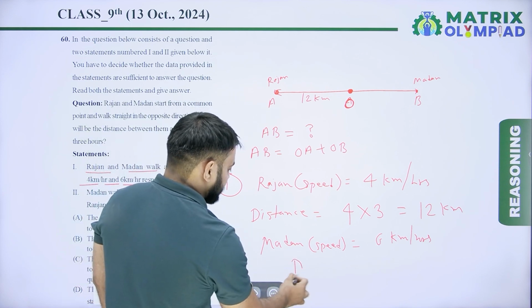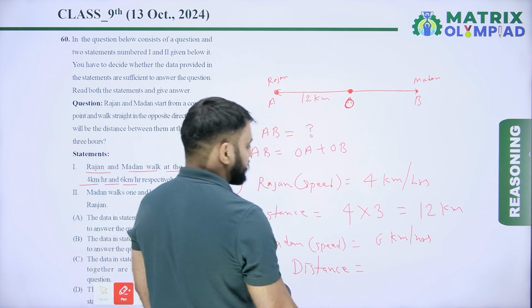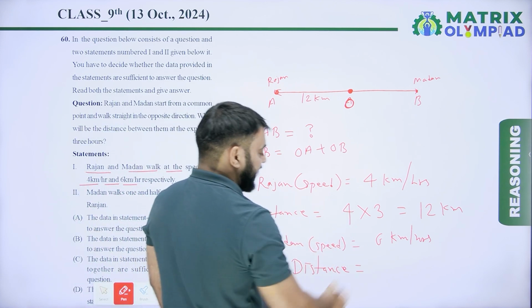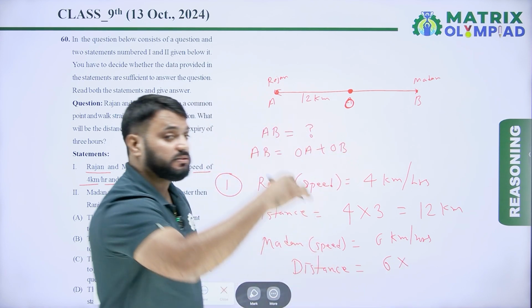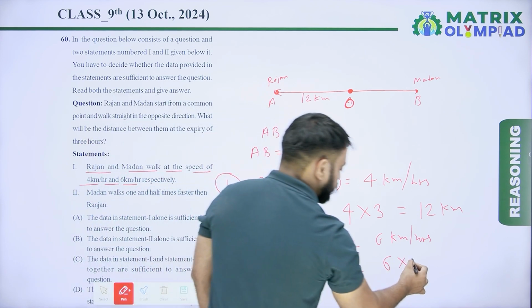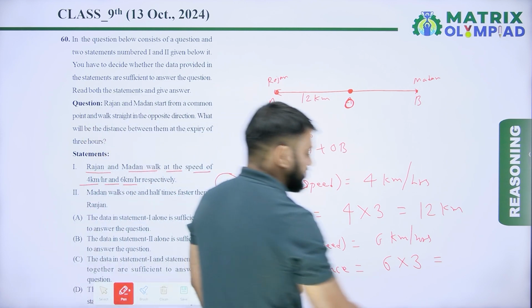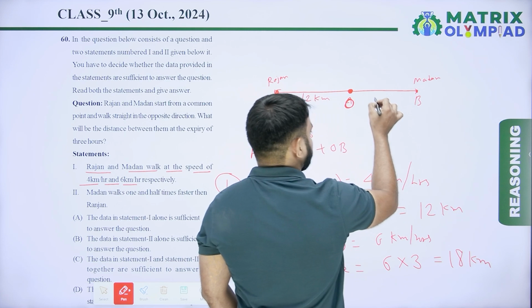So distance covered by Madan is equal to speed into time. Speed of Madan is 6 km per hour, so 6 into time, 3 hours. So 6 into 3 is 18. So Madan covered 18 kilometers.